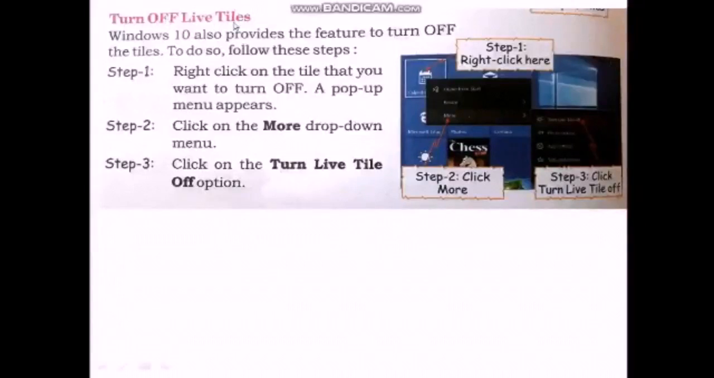Next one, turn off live tiles. Windows 10 also provides the feature to turn off the live tiles in the start menu. To turn off the live tiles, just follow the steps.